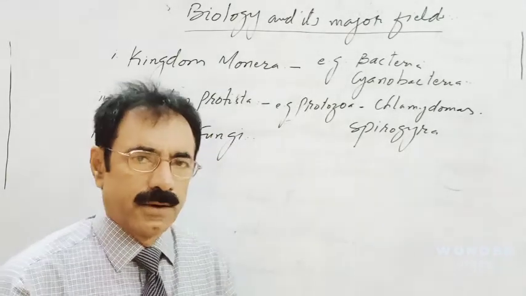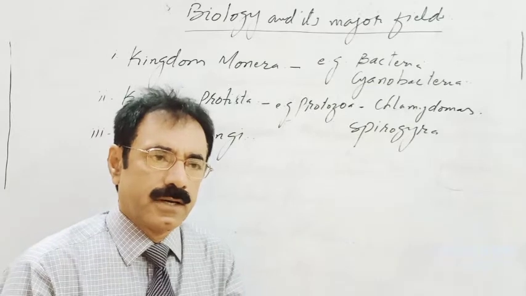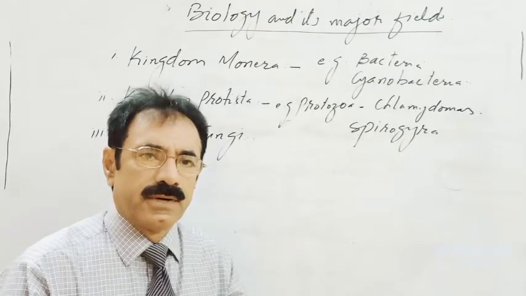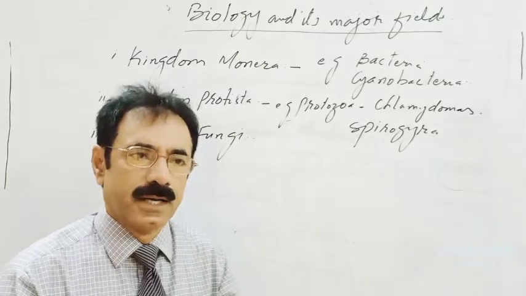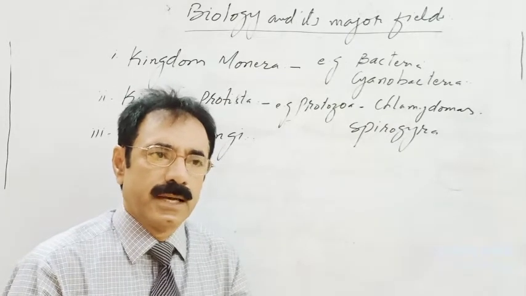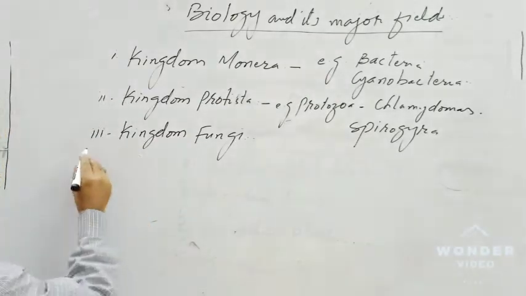And they are heterotrophs, but which type of heterotrophs are they? They are absorptive heterotrophs. And animals are also heterotrophs, but the animals are ingestive heterotrophs. Why we call them ingestive heterotrophs, we will discuss here.